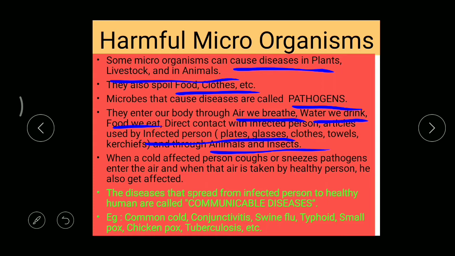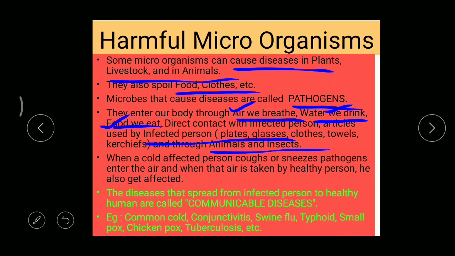Insects means common insects which are living along with us, like mosquitoes and houseflies, right? These are the various ways. What's the first one? Air. The next, through water. The next, the food we eat, and the next, direct contact, and then infected person's articles, and the last one, animals and insects.